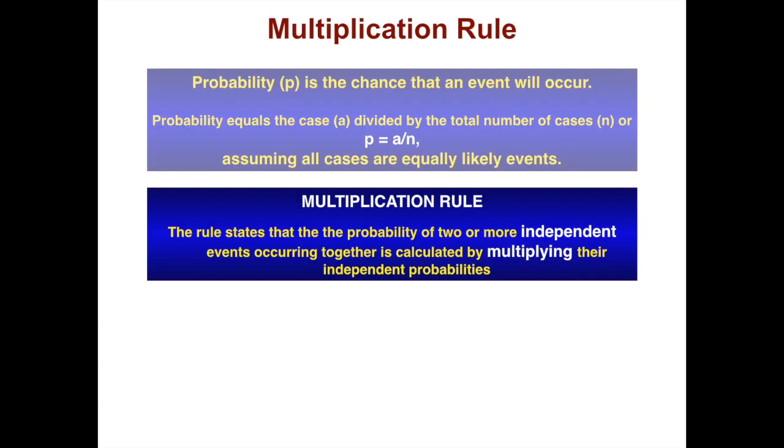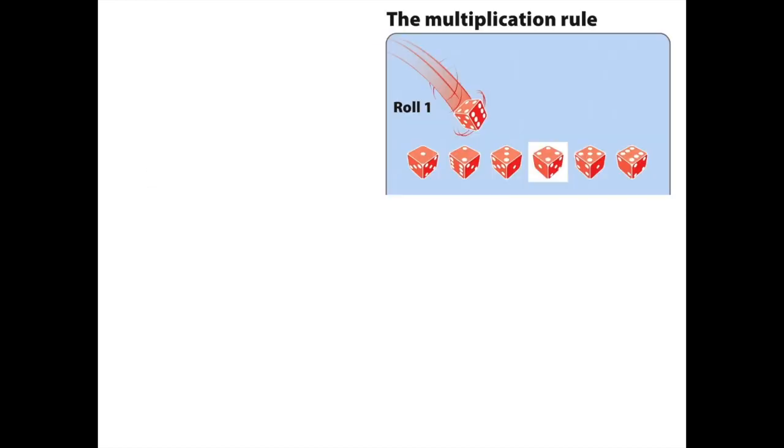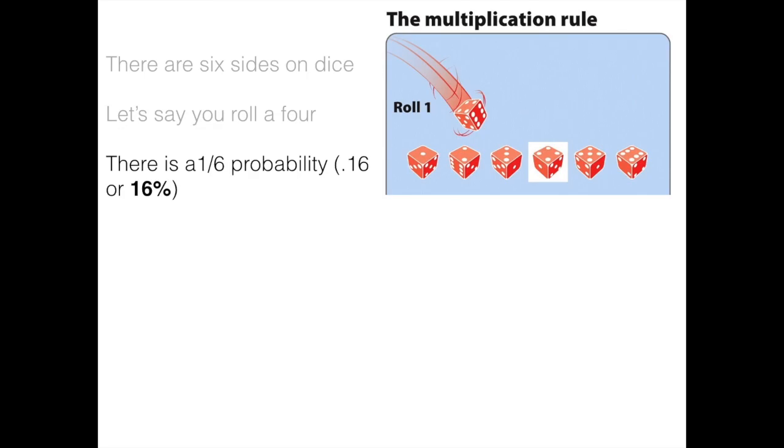One of the rules of probability is the multiplication rule. The rule states that the probability of 2 or more independent events occurring together is calculated by multiplying their independent probabilities. Here's an example. There are 6 sides on dice. Let's say you roll a 4, which is depicted on the right. There is a 1 in 6 probability, 16%, of getting a 4.